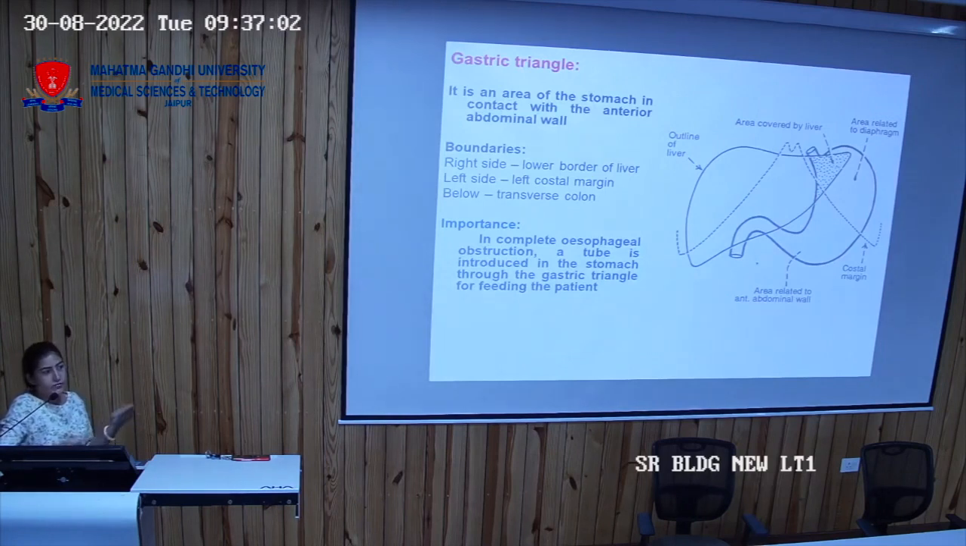Why is it necessary to know about this gastric triangle? There can be an esophageal obstruction in a patient. So if there is esophageal obstruction, then you have to put a gastric tube in that patient. So you go to find this gastric triangle and you put the tube in the stomach through this region. So this is the gastric triangle area.